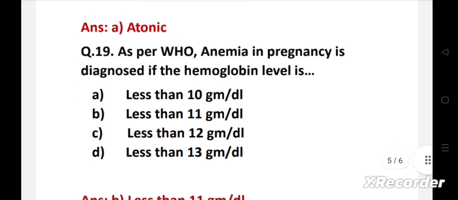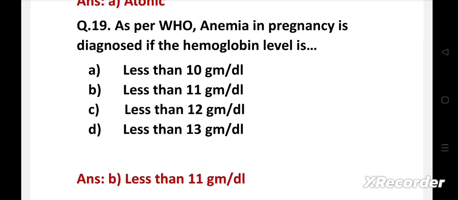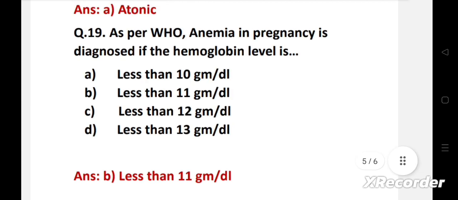Right answer is option B, less than 11 gram per dl. During pregnancy, hemodilution occurs. So as per WHO, anemia in pregnancy is diagnosed if the hemoglobin level is less than 11 gram per dl.